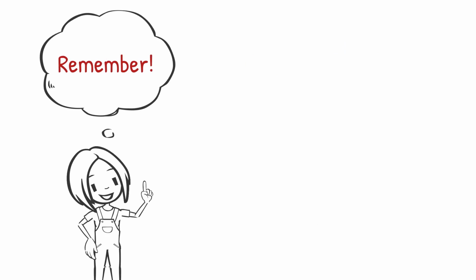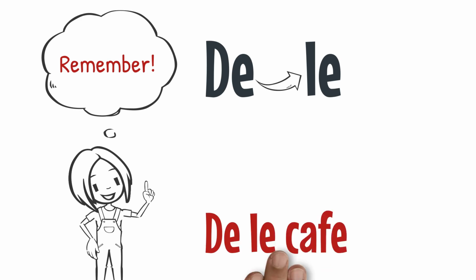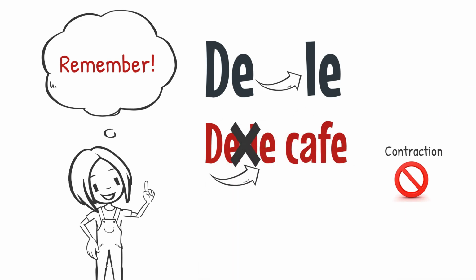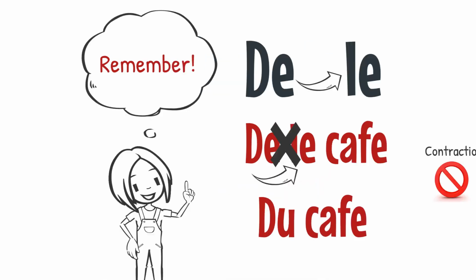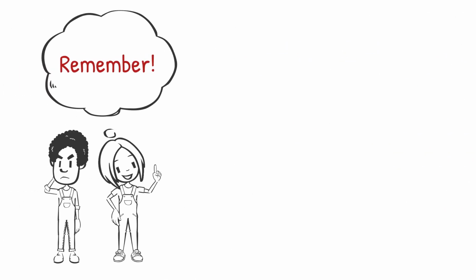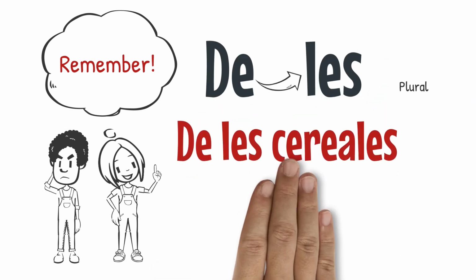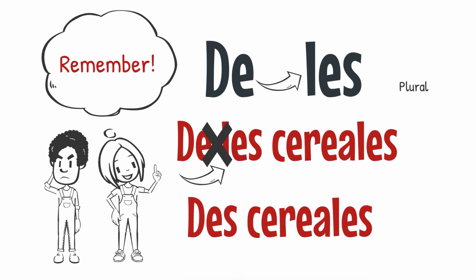Now, if you are using de followed by the masculine article le, that will contract to du. You don't say de le café, you will say du café. And then if you have de followed by les, which is the plural, either feminine or masculine, it will contract to des, such as des céréales.